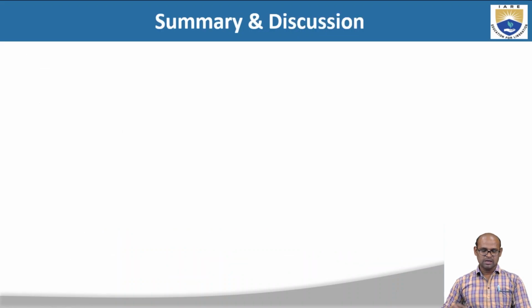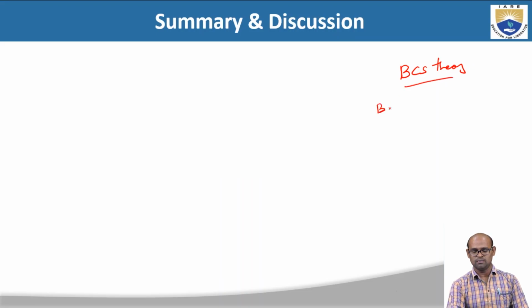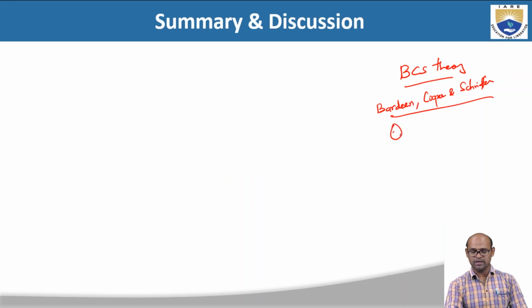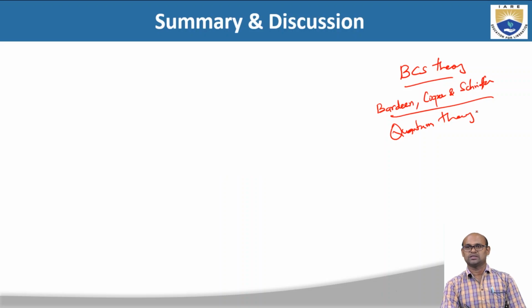To summarize, in this presentation I have discussed BCS theory. This theory was given by three American scientists, Bardeen, Cooper, and Schrieffer. These three scientists developed a quantum theory to explain the zero resistivity in superconductors. They explained this through the formation of Cooper pairs.